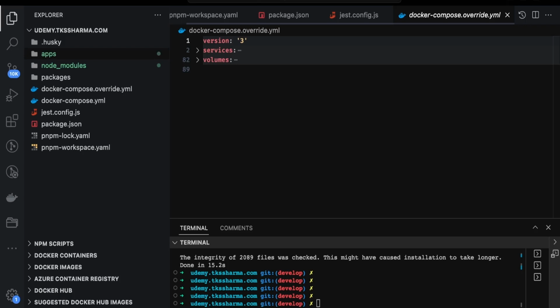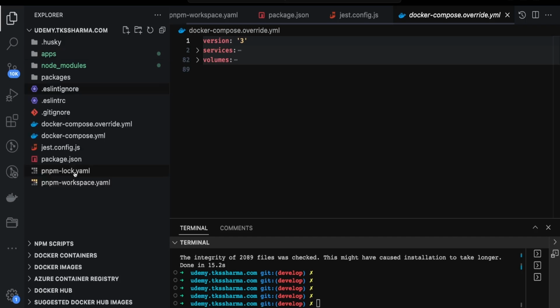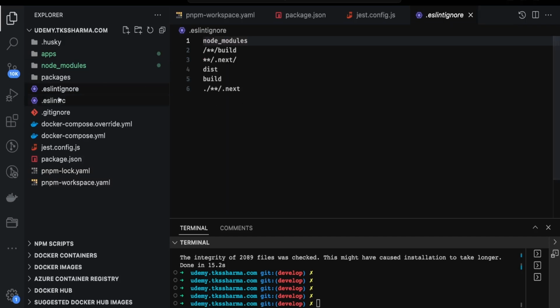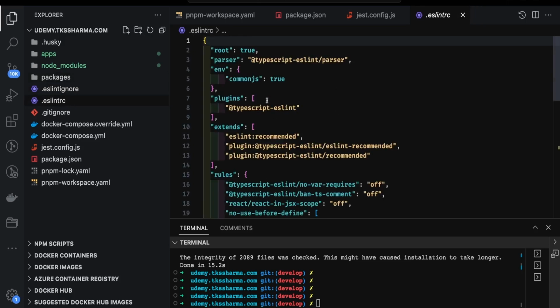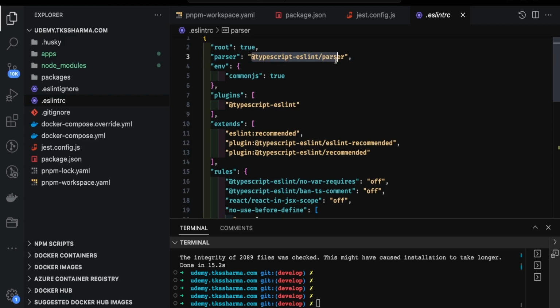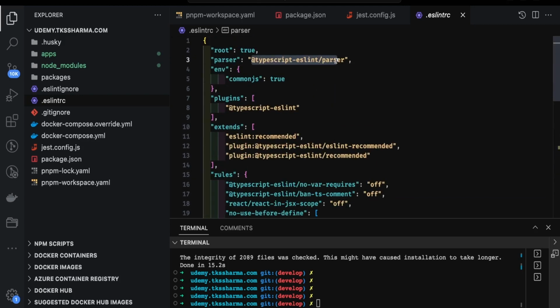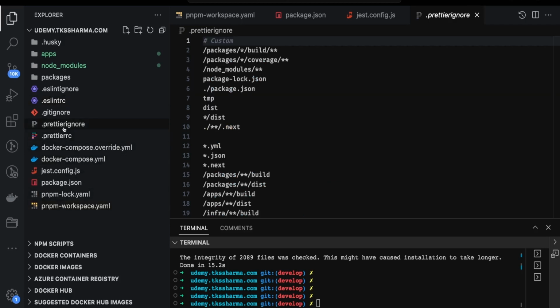If you look into the use of all these configurations, ESLint ignore, ESLintrc, gitignore, I will try to explain. If you are a JavaScript developer, you already know. ESLint ignore: do not run ESLint on these files. ESLintrc is like a JavaScript ESLint parser. It is looking for all these rules. You can suppress a particular rule if you don't want that. Then prettierrc and prettier ignore. These files I'm copying from my existing project. You don't need to write them from scratch, nothing important.